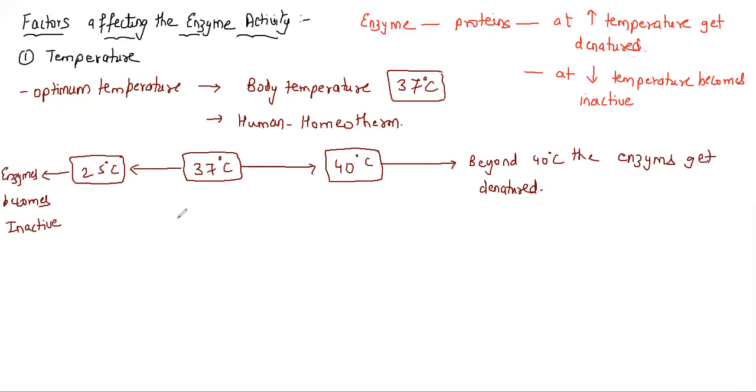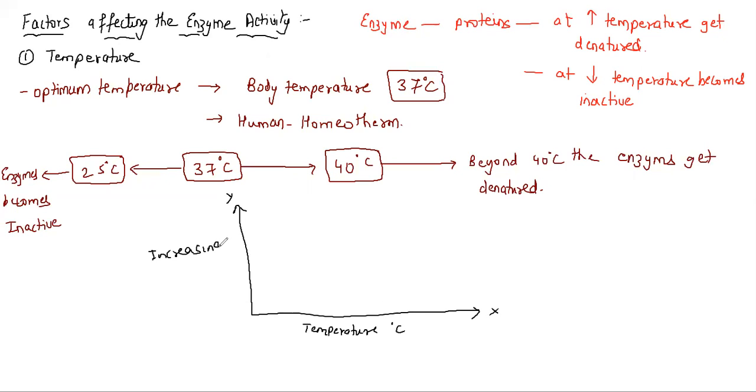So let me draw this enzyme activity graph. I put it in this way. This is the x-axis and the y-axis. On the x-axis, I will write temperature in degrees Celsius, and on the y-axis, we are going to put enzyme activity, so we can put it as increasing enzyme activity.